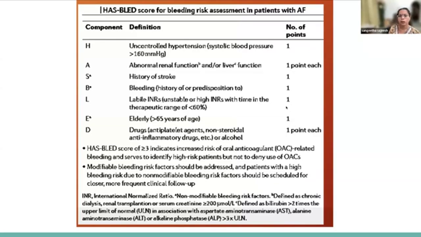that patients could have an increased risk of oral anticoagulant-related bleeding. But that is not a reason to deny the use of oral anticoagulants, because we have to prevent ischemic stroke. So this is the score, but we have to be cautious and we have to monitor the patient. That is the basis of this HAS-BLED score. We can identify patients who are at a high risk of bleeding.